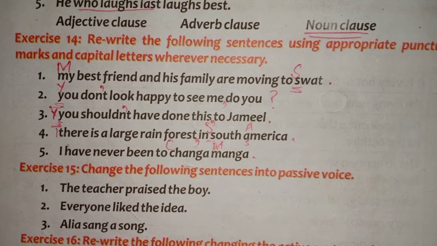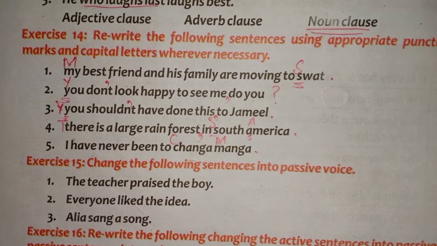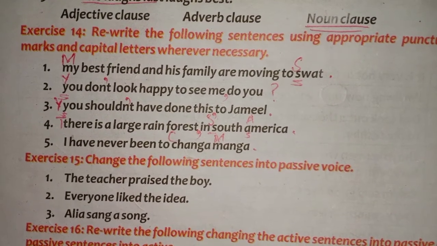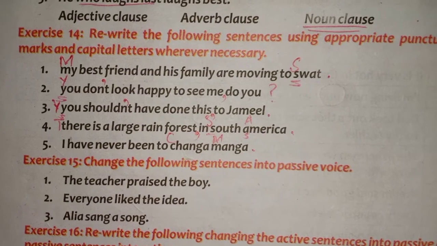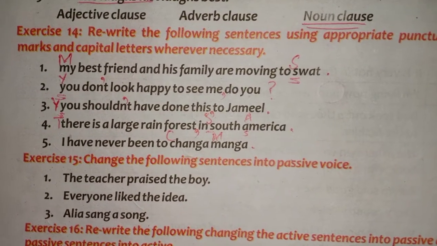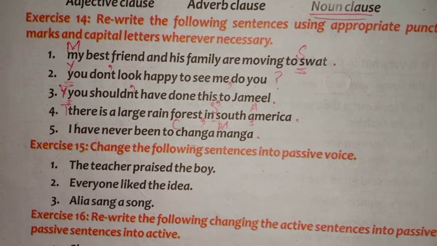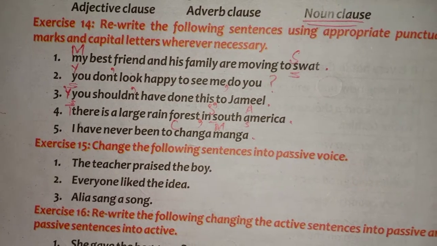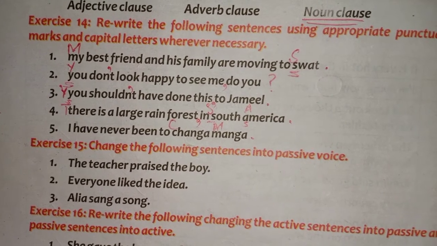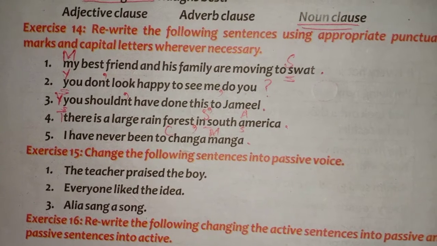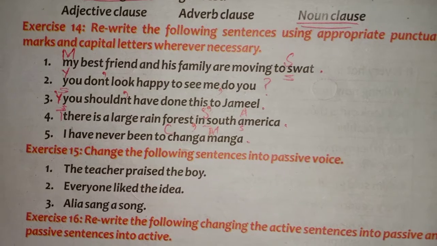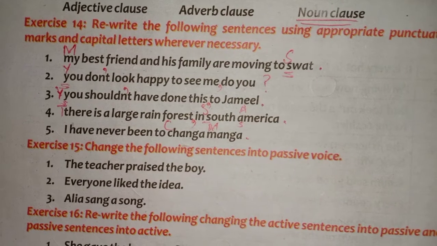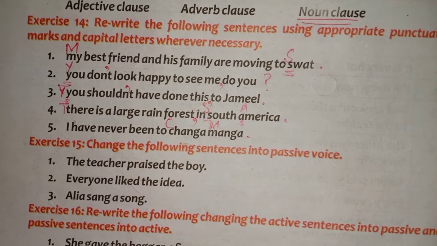You don't look happy to see me, do you? So make the Y of you capital, then put an apostrophe between N and T of don't. Clear? Between the N and T of don't. Then put a comma after me in the same sentence. And after you, at the end of the sentence, put a question mark. Clear?